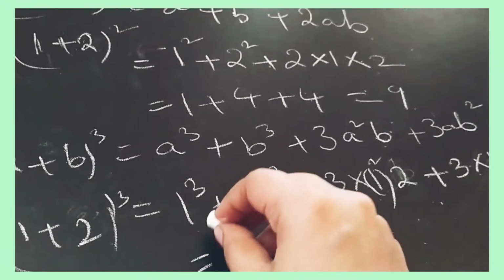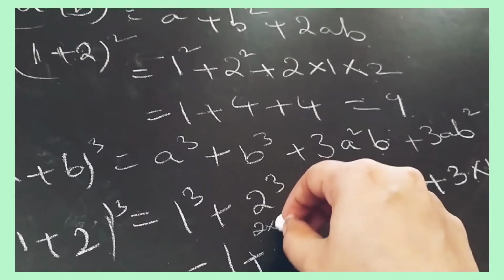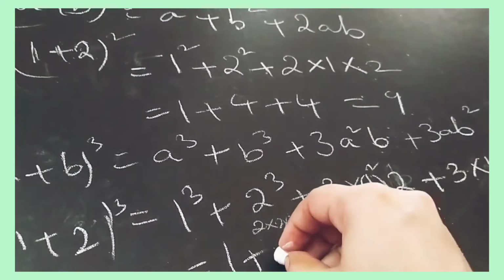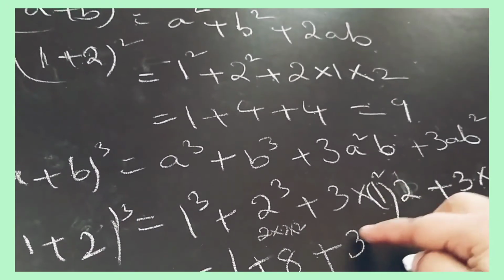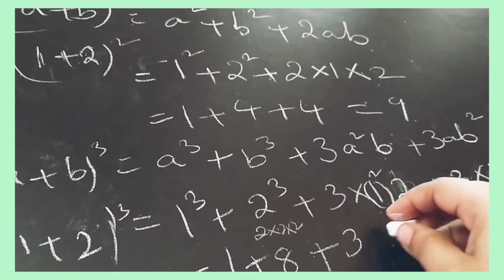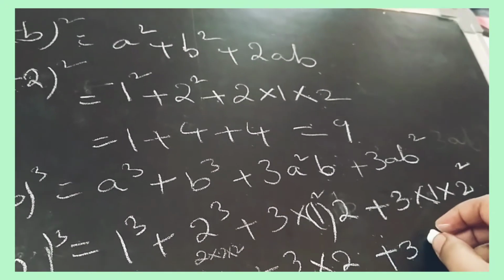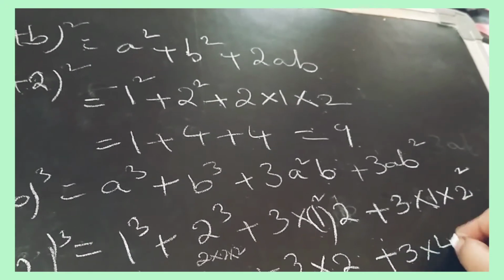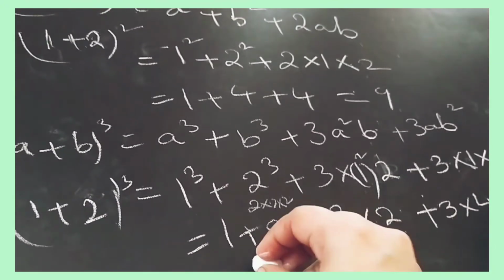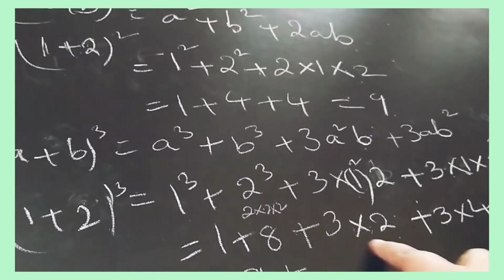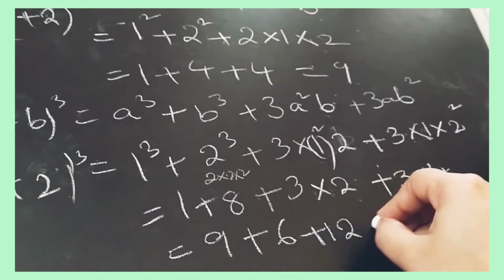So 1 cube means 1 into 1 into 1, it is 1 only. So 2 into 2 into 2, 2 2s are 4, 4 2s are 8, plus 3 into 1 1s are 1, so we can take 3. Okay, so 3 into 2, plus 3 1s are 3, into 2 2s are 4. Is it 2 square now? So 2 2s are 4. It is 1 plus 8 is 9, plus 3 2s are 6, plus 3 4s are 12, is equals to,